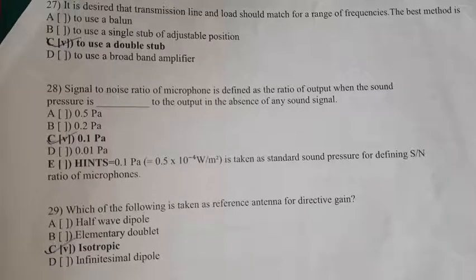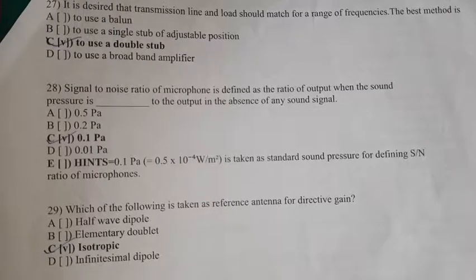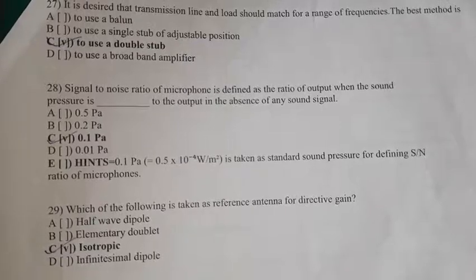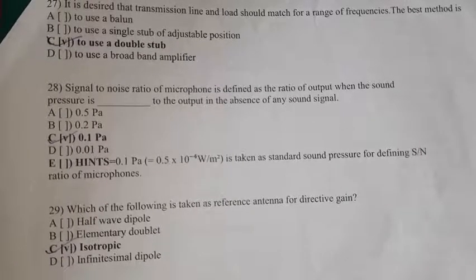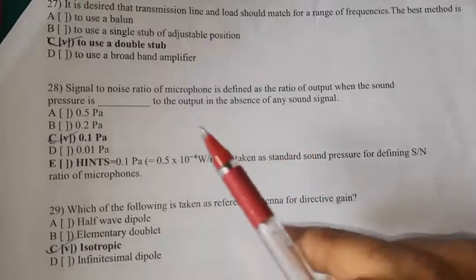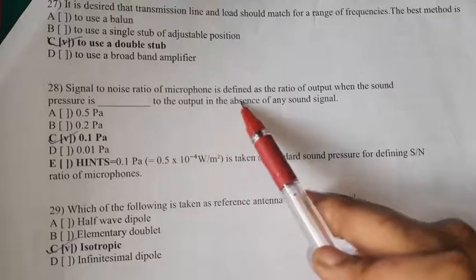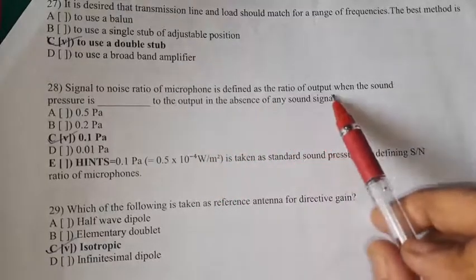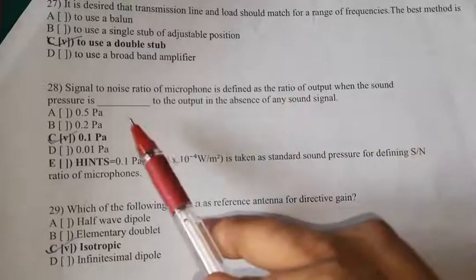Then question number 28. Signal to noise ratio of microphone is defined as the ratio of output when the sound pressure is dash to the output in the absence of any sound signal. Four different options are given.